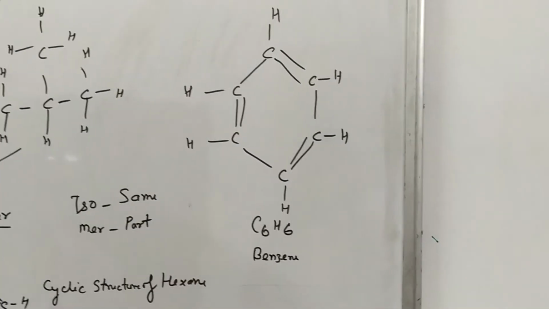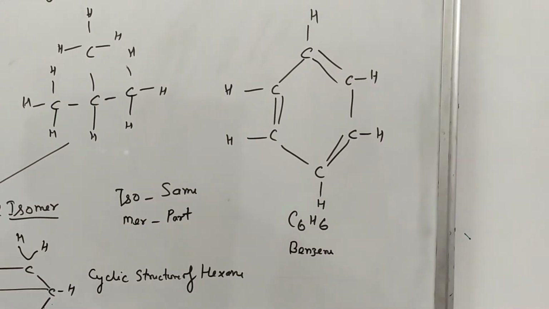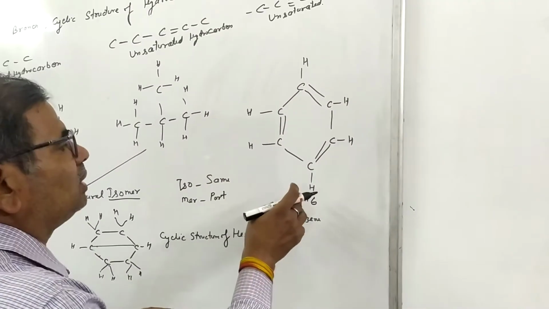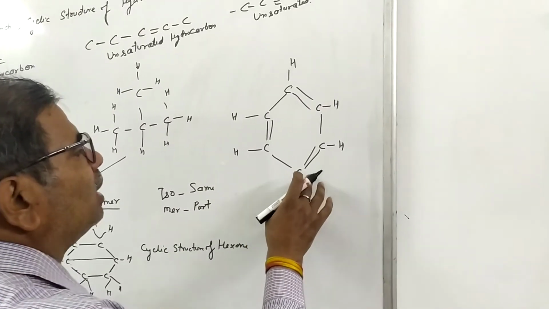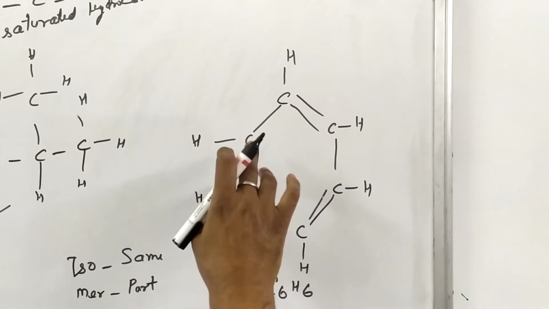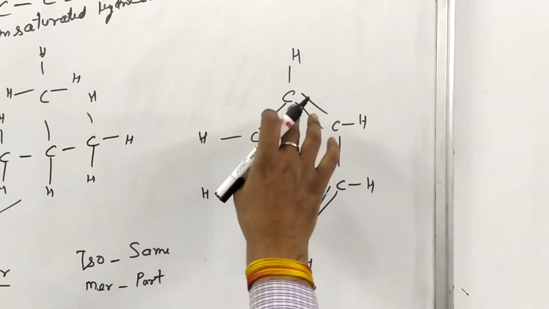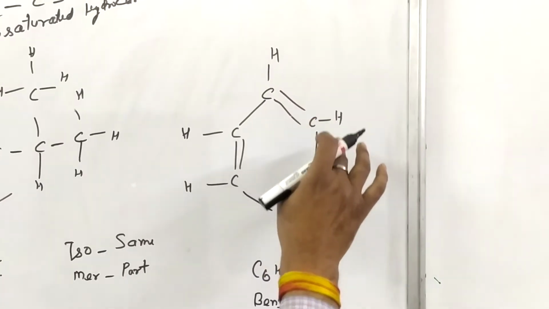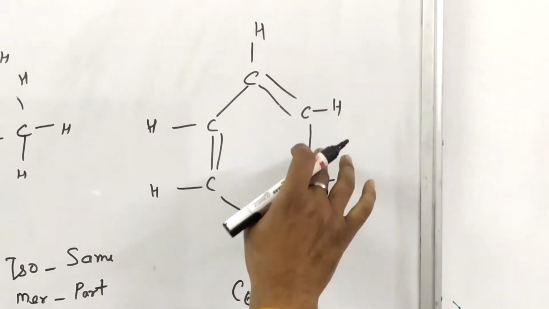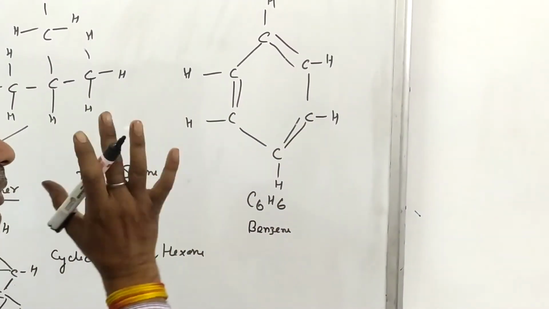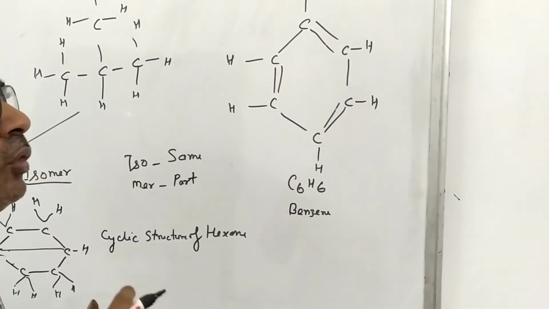Students, you should always remember that the valency of carbon should not be more than 4. Now you count here 1, 2, 3, 4, at every carbon. So the valency of carbon everywhere will be 4, not more than 4.